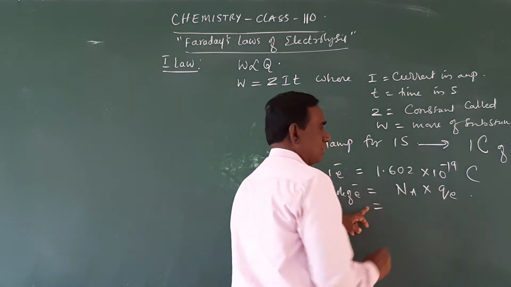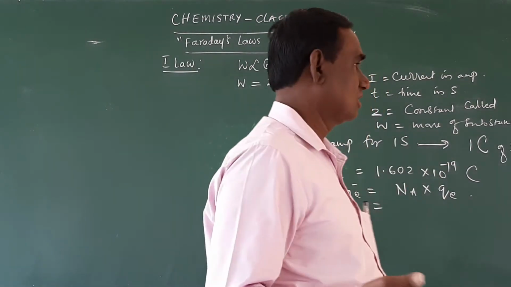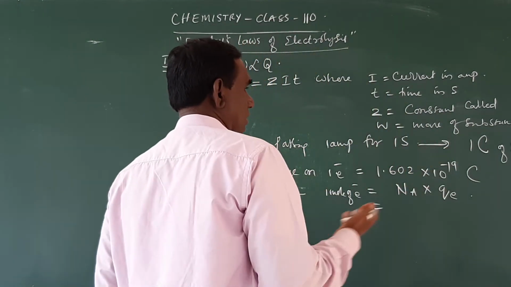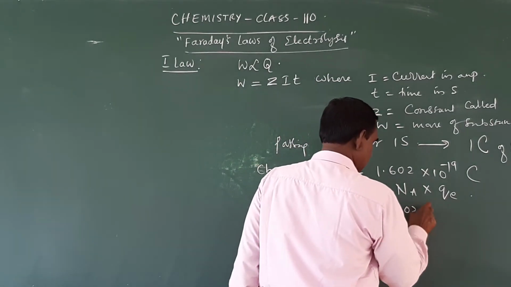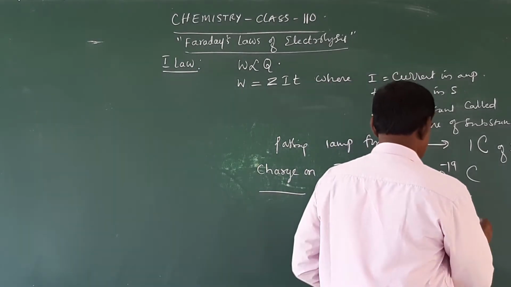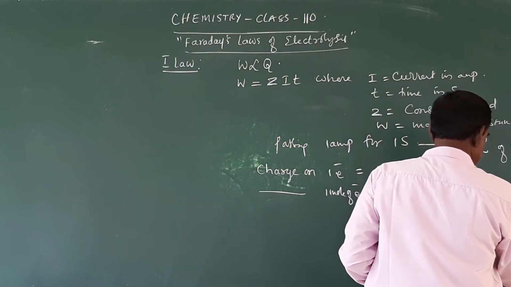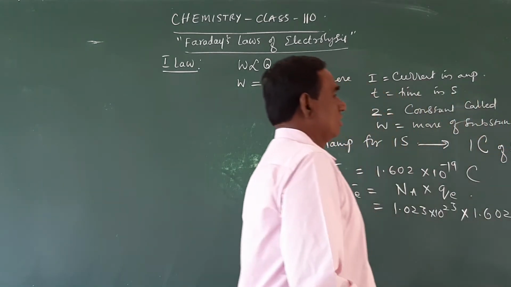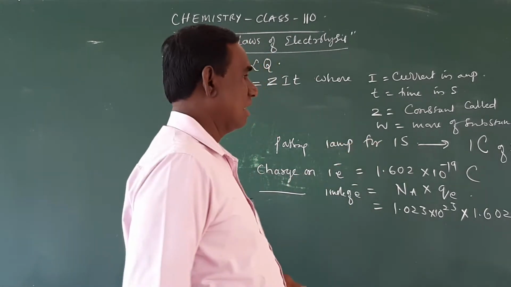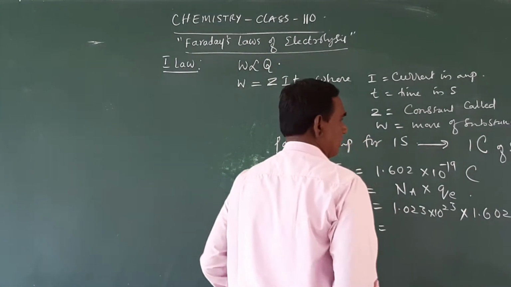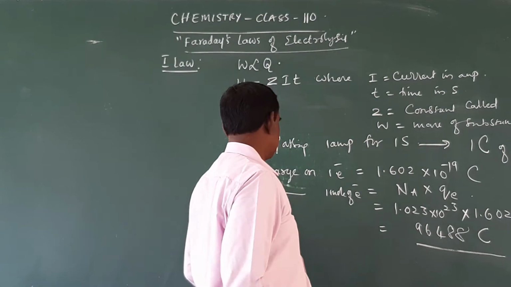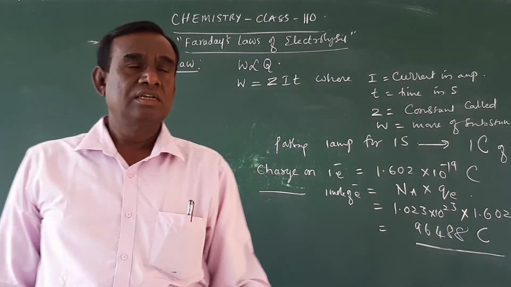So, what is the value of Avogadro number? It is 6.023 × 10^23, multiplied by the charge on 1 electron, 1.602 × 10^-19 coulombs. If you calculate it, you will get the answer 96,488 coulombs. So the charge on 1 mole of electrons is 96,488 coulombs.